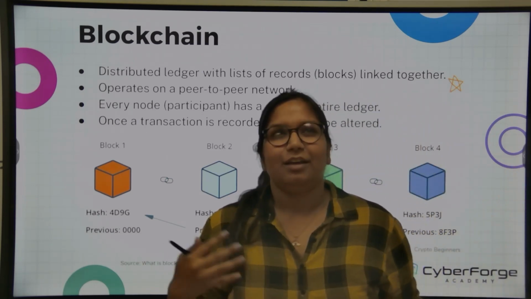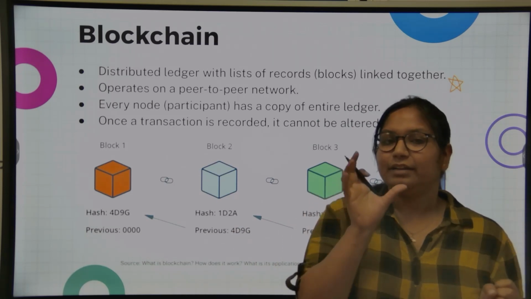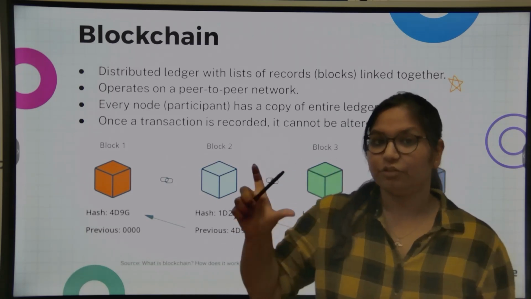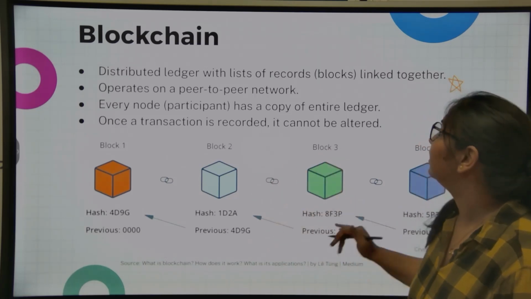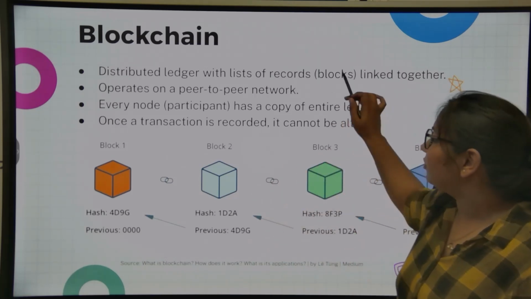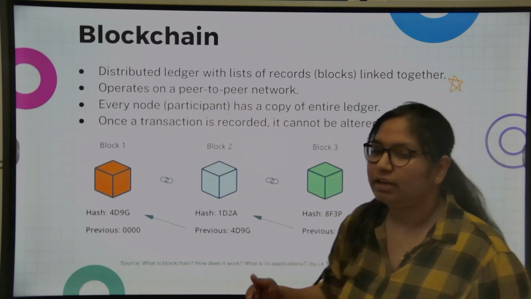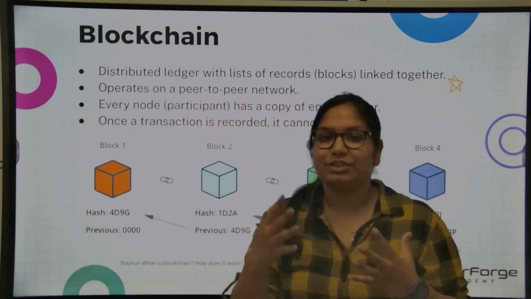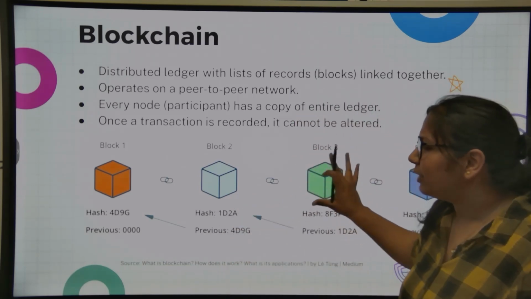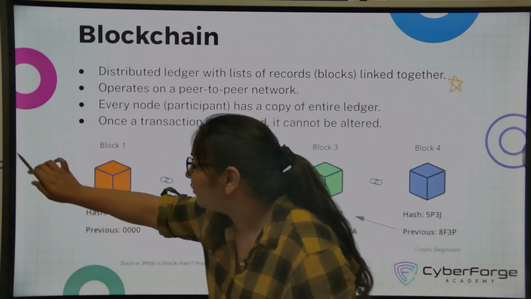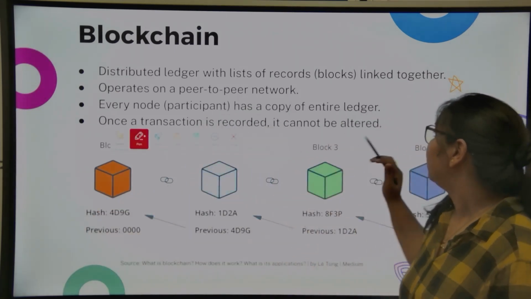So blockchain. When we hear the word blockchain, it generally means a chain of blocks, which means there are several blocks which are linked together. So what are these blocks? These blocks are a distributed ledger with a list of records or transactions that have ever happened on the network. They operate on a peer-to-peer network, which means every node or every participant has a copy of the entire ledger.